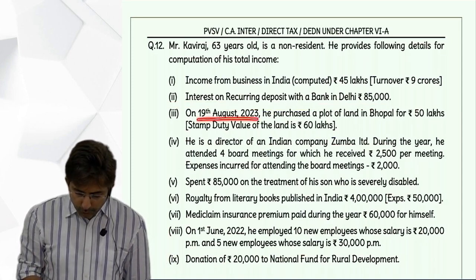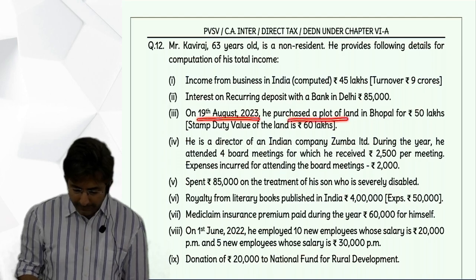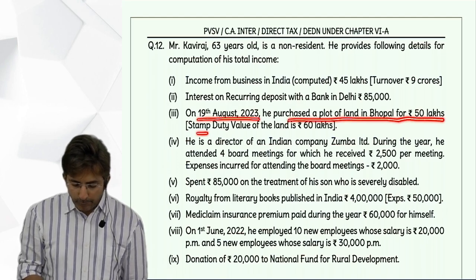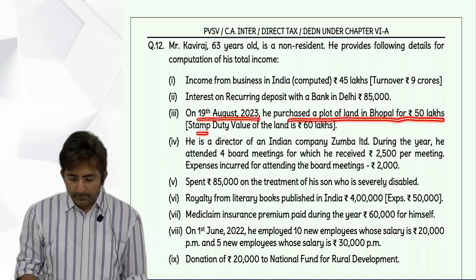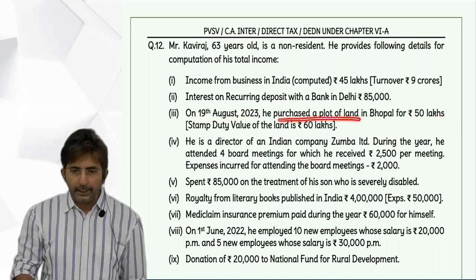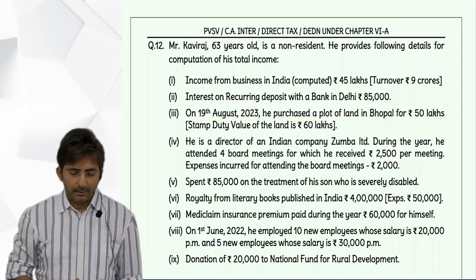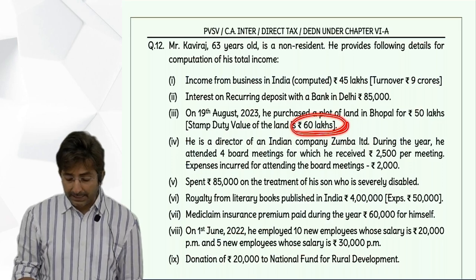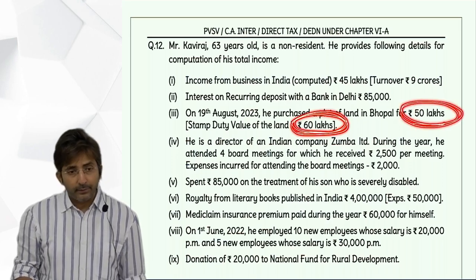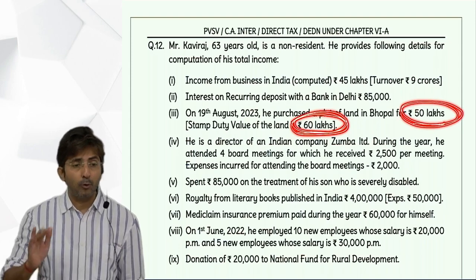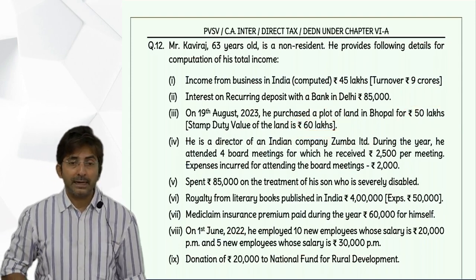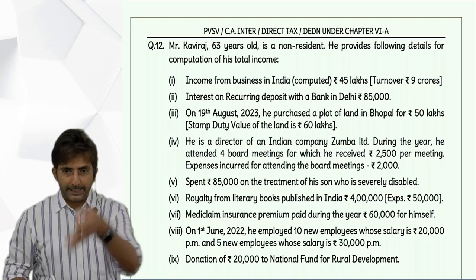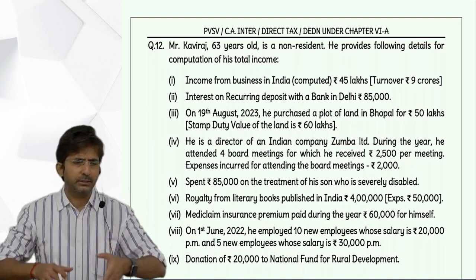On 19th August 23, purchased a plot of land in Bhopal for 50 lakhs. Stamp duty value 60 lakhs. This is purchase of plot at low price. How do I know it is low price? The value of the land is 60 lakhs, but you have paid only 50 lakhs. So it is a purchase at low price. So this will attract the provisions of gift under section 56(2)(x), income from other sources.